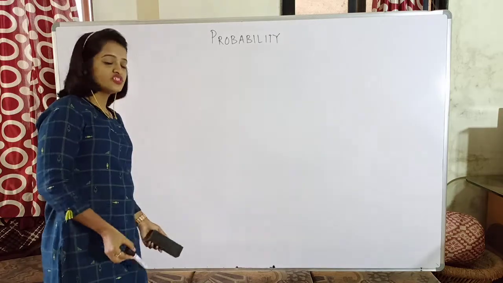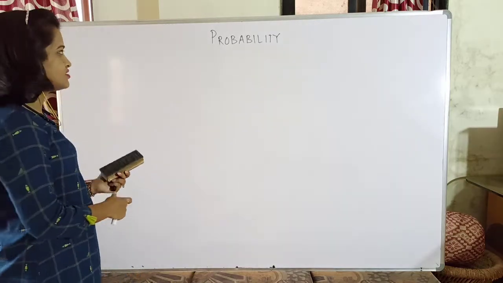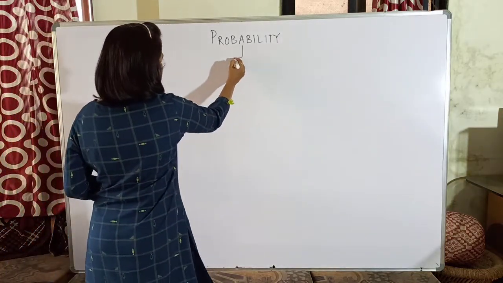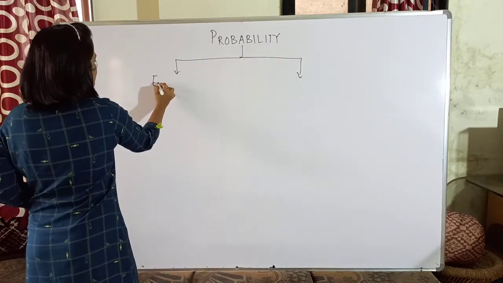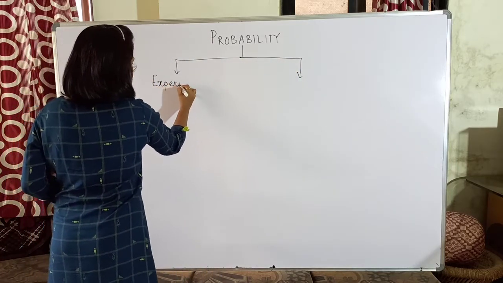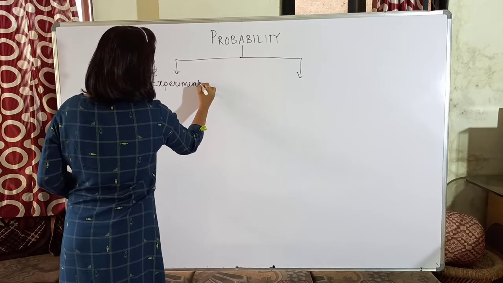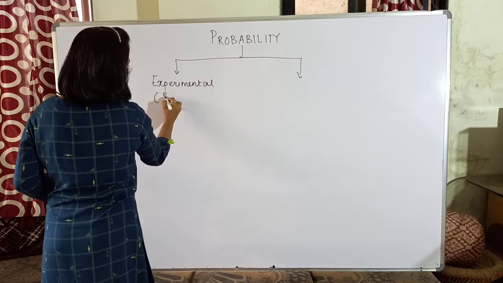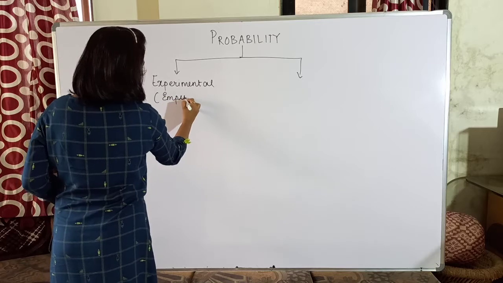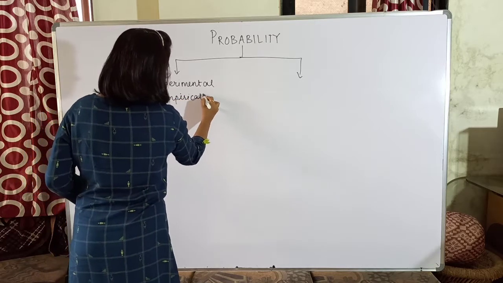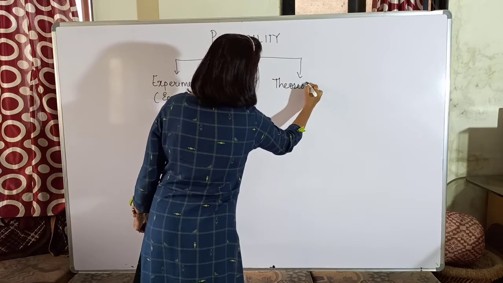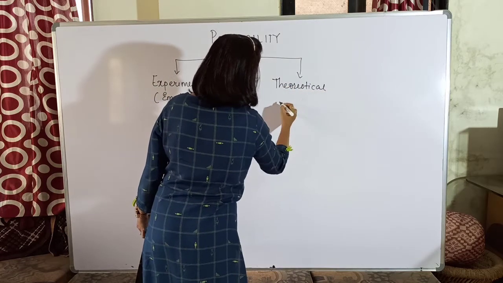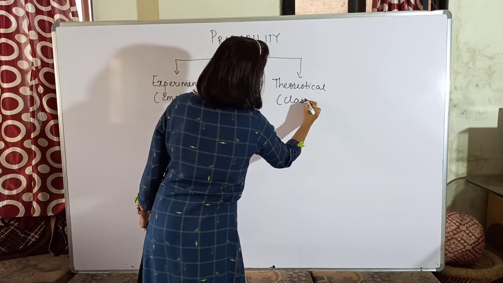The theoretical approach is for your next standard, that is 10th class. So probability has two approaches. The first one is experimental, which is also called empirical, and the second one is theoretical, also called classical.